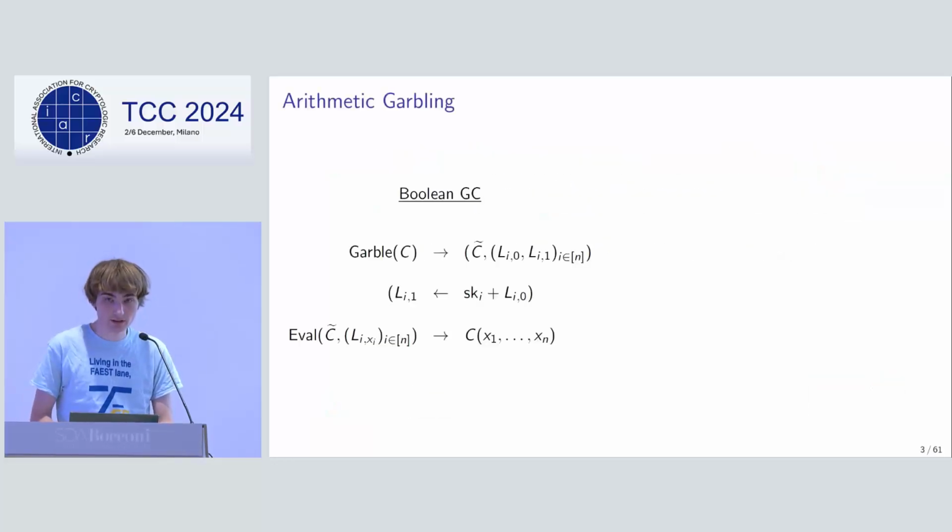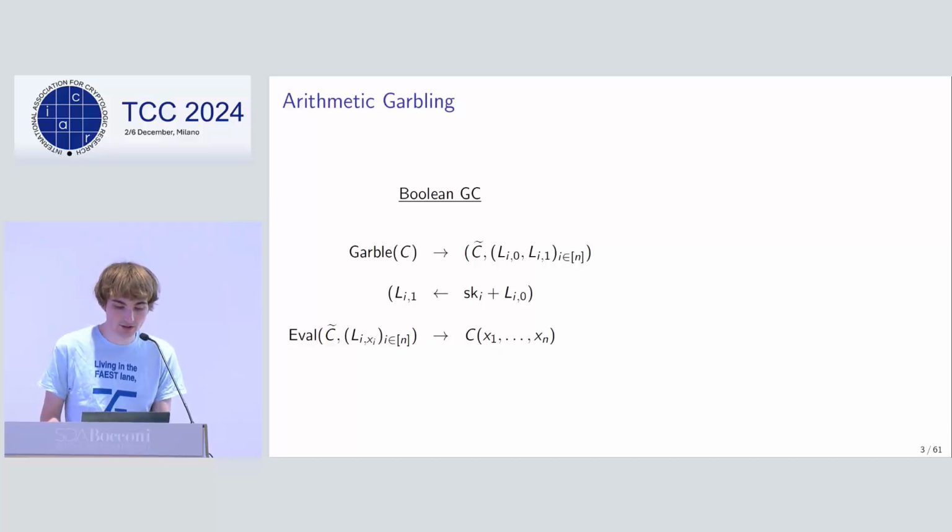So in Boolean garbling, a party called the garbler takes a description of some Boolean circuit C and turns it into a garbled circuit tilde-C, together with wire labels representing the bits 0 and 1 for each input to the circuit. Once inputs are chosen, the evaluator can then take the garbled circuit and the wire labels corresponding to these inputs and compute the output of the garbled circuit. For security, the evaluator must not be able to guess the wire label corresponding to a wrong value in the circuit.